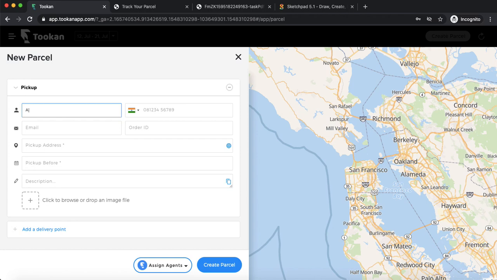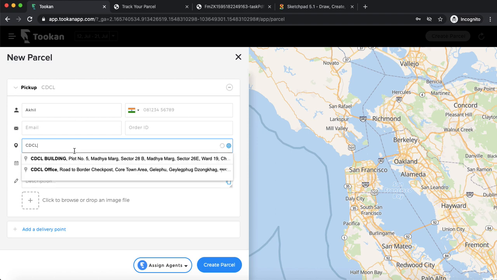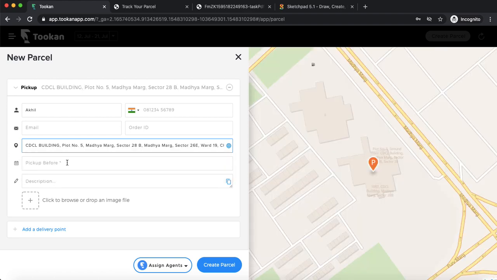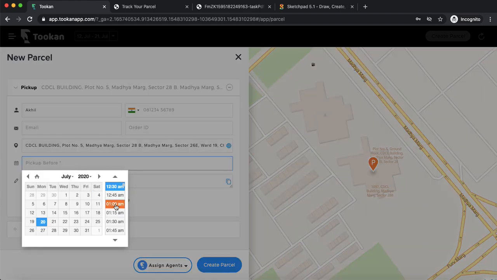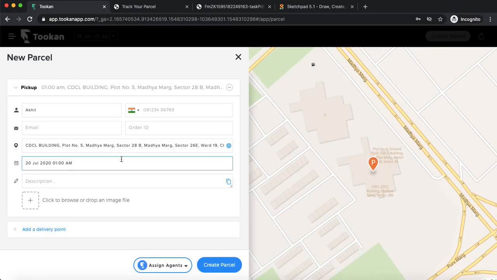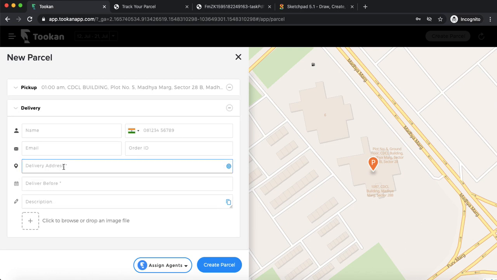Let me just create an order, right? I'm just creating an order from Chandigarh to Delhi, the example which we have taken earlier. I have created an order pickup from Chandigarh, then I'll be placing a delivery order.